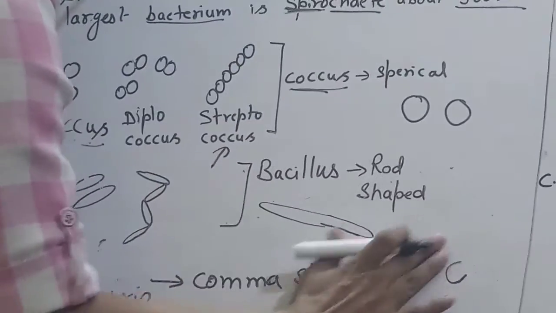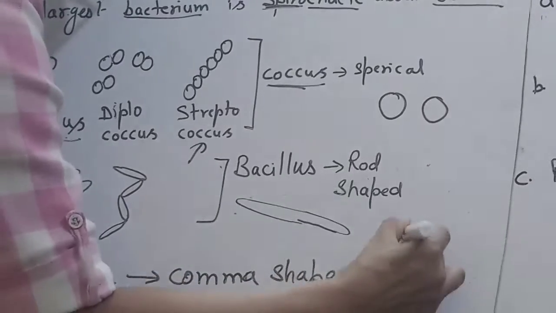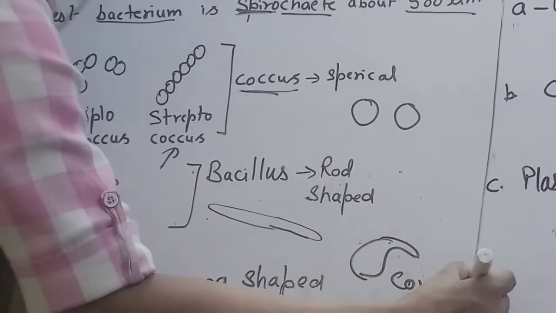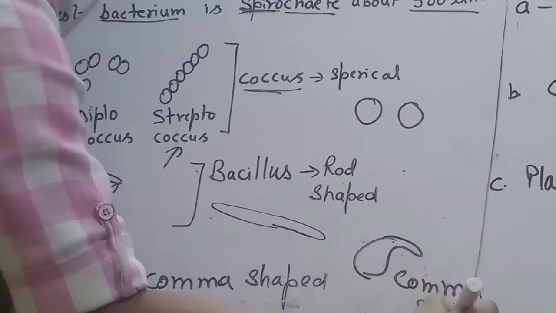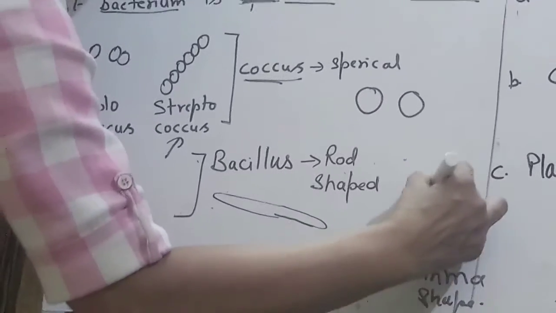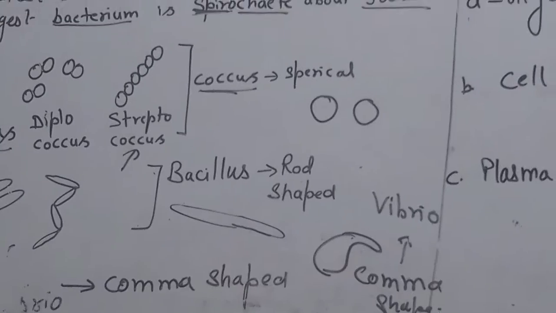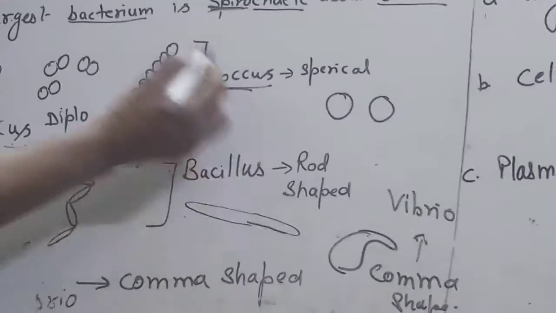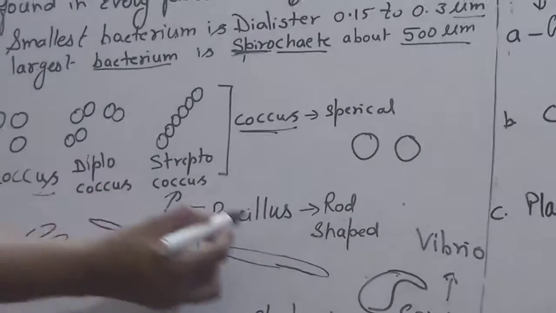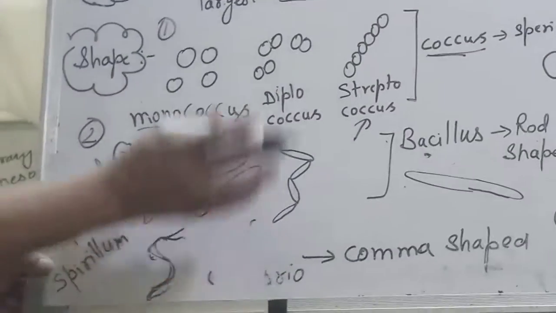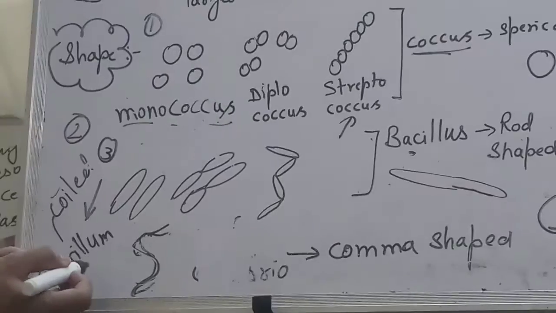And the last one is like this. It is not a flagellum, it has this comma shape. If it is a comma shape, we say they are a vibrio type. So number one, spherical, coccus. Number two, rod shape, bacillus. Everything in your NCERT you can tally with that also.